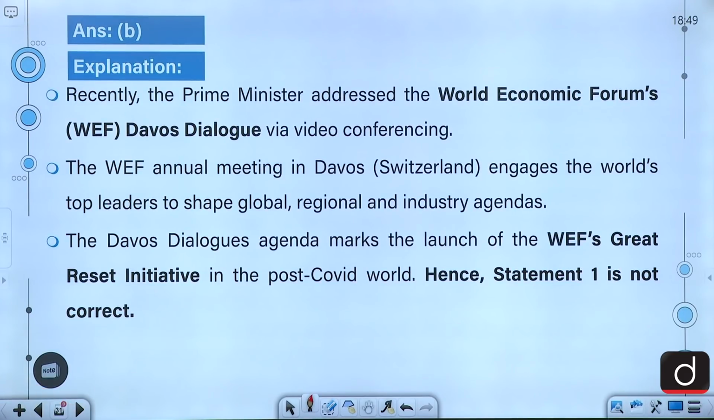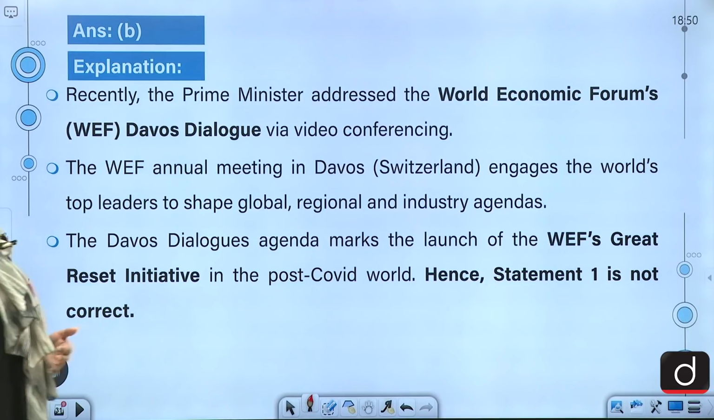Moving on. So recently the Prime Minister addressed the World Economic Forum's Davos Dialogue via video conferencing. The WEF annual meeting in Davos, that's in Switzerland, engages the world's top leaders to shape global, regional and industry agendas. The Davos Dialogue's agenda marks the launch of WEF's Great Reset Initiative in the post-COVID world.